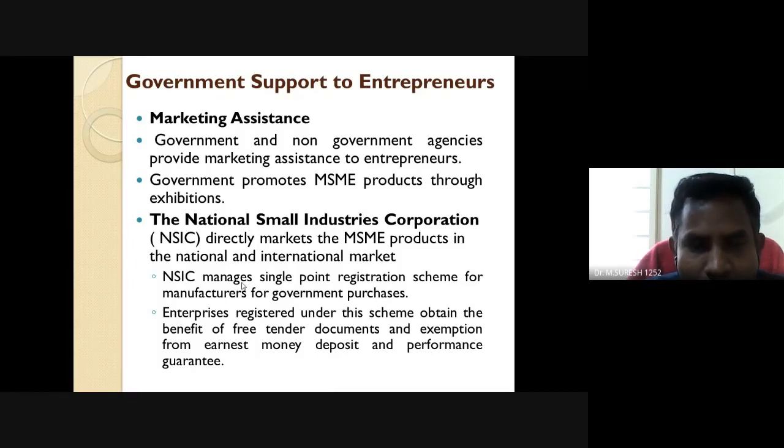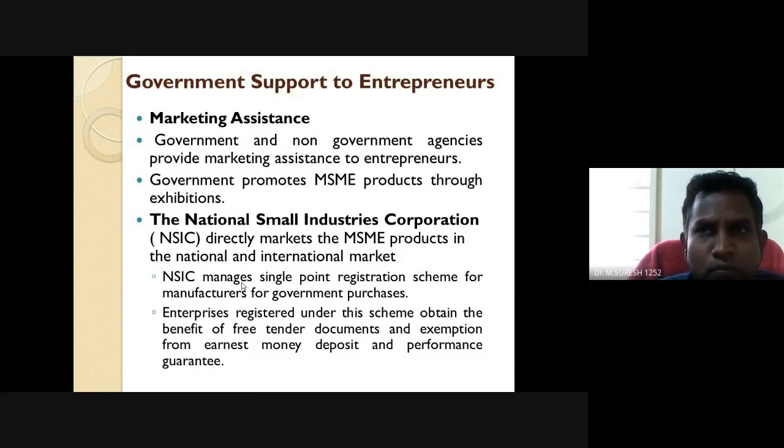Not only that, NSIC manages a single point registration scheme for manufacturers for government purchases, and enterprises registered under this scheme obtain many benefits, documents, and exemption from earnest money deposit and performance guarantee. So this is the main significance and importance.